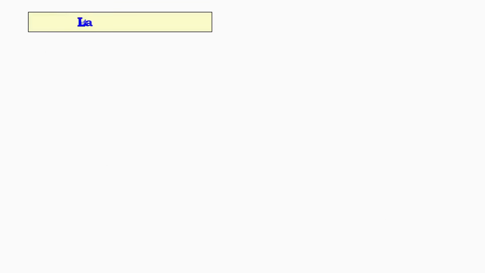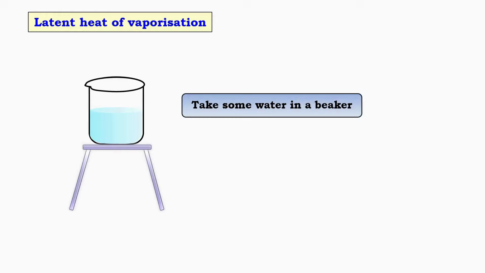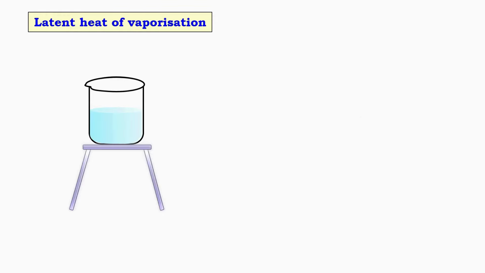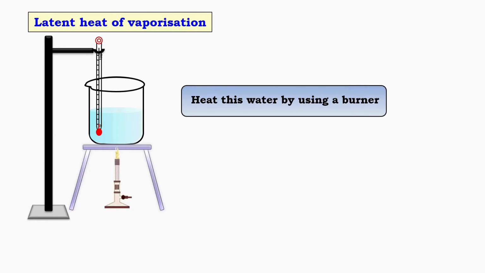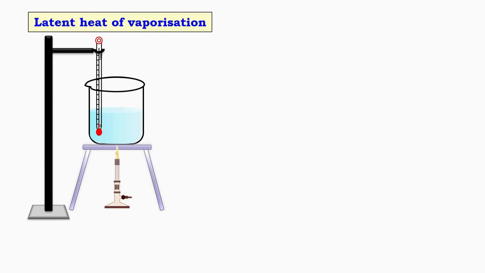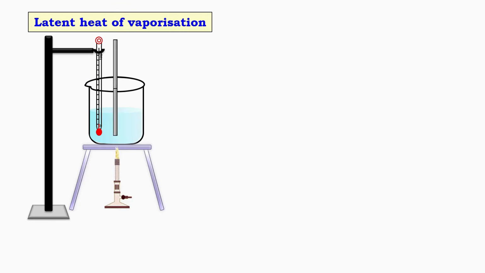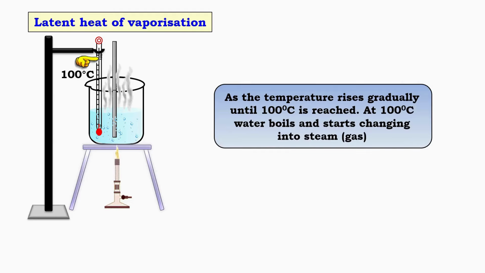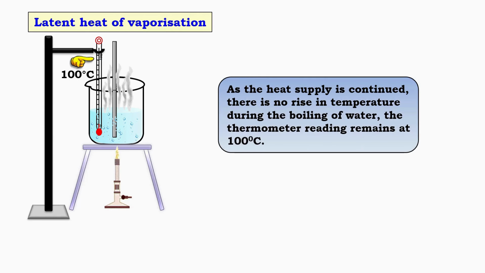Now let us move on to latent heat of vaporization. Take some water in a beaker. Suspend a thermometer in it and heat the water using a burner. Note the temperature after every minute. As the temperature rises gradually, it finally reaches 100 degrees Celsius. At this temperature, water starts boiling and begins changing into steam. Even though heat is continuously supplied, the thermometer reading remains constant at 100 degrees Celsius during boiling.